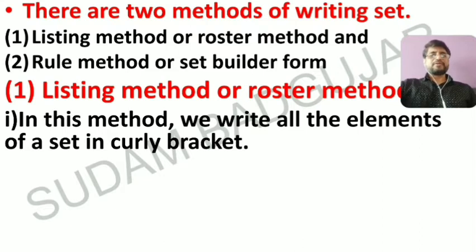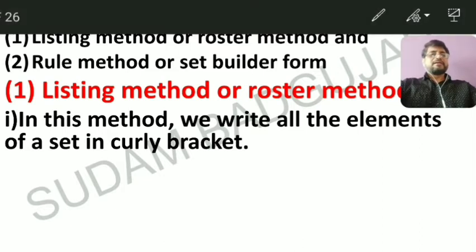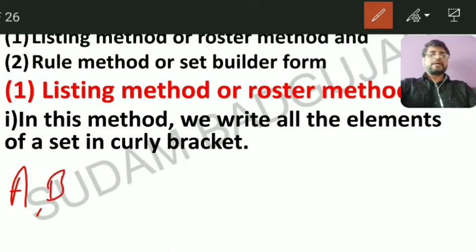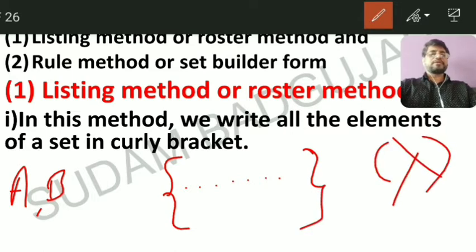A set is written with capital letters: we denote it by capital A, capital B, capital C. But a set is always written in curly brackets. Don't use round brackets, this is the wrong procedure, or square brackets, this is also wrong.